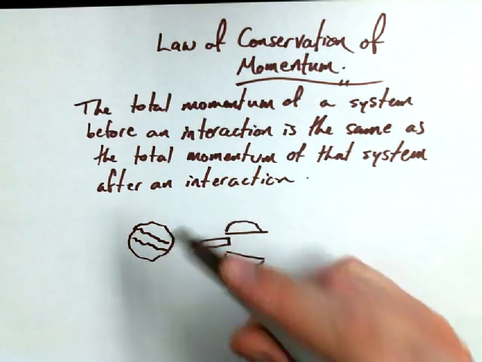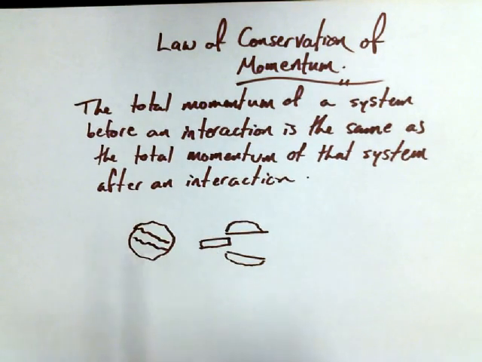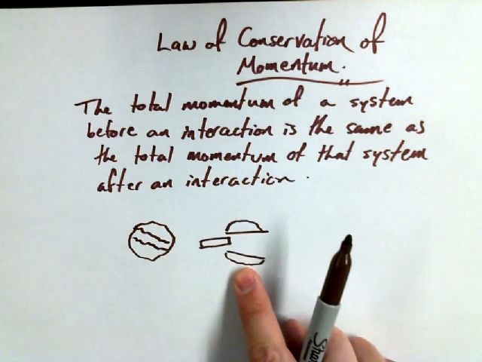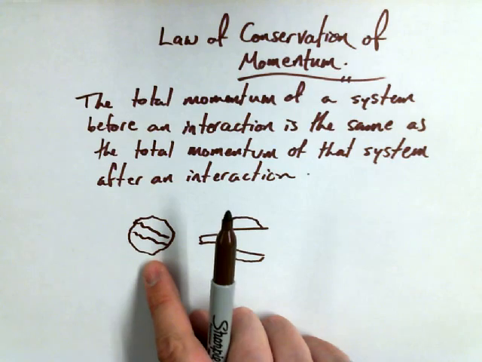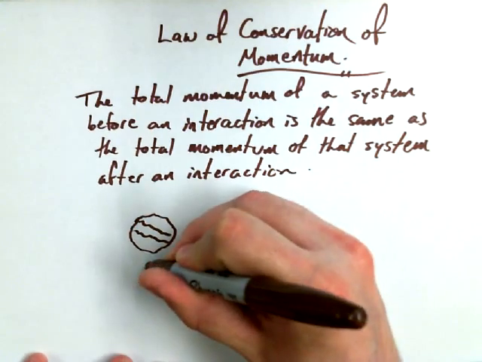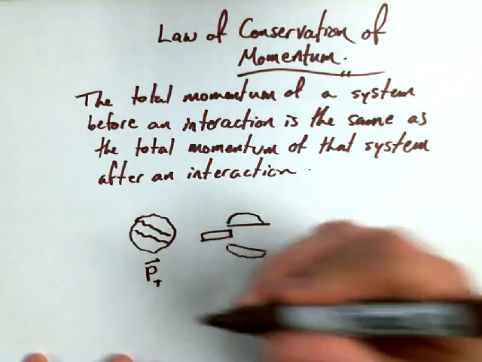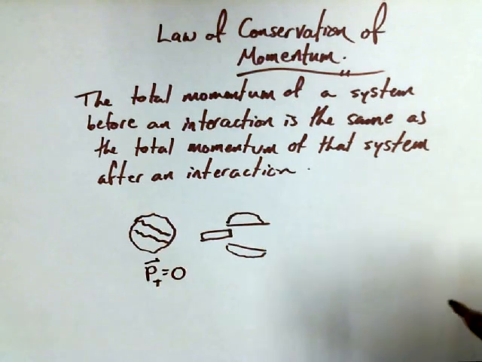So I've got this little seed pod here, and it actually has segments to it. And when you disturb it, the segments burst apart, as we see here. Now the thing is, before, if the thing isn't moving, what's its momentum? Zero, absolutely. So I'd say that the total momentum, I'll call it PT for total, is 0 kilogram meters per second if you like, but 0.